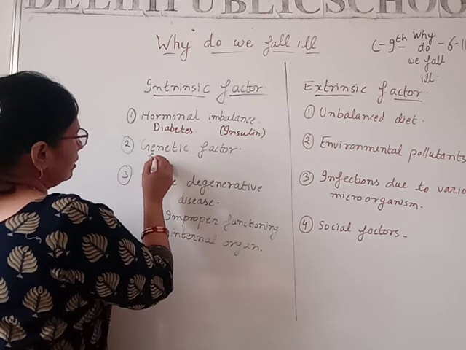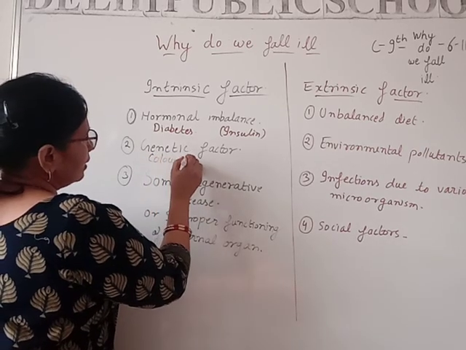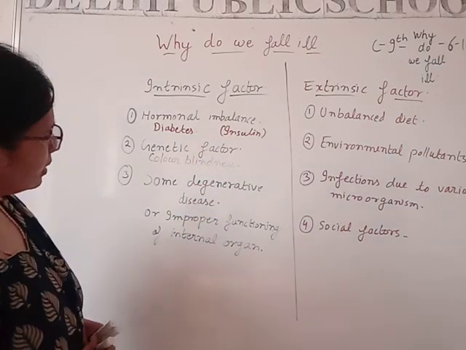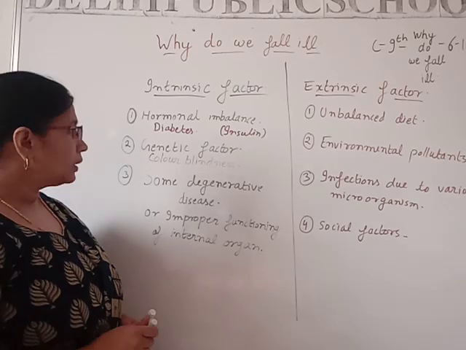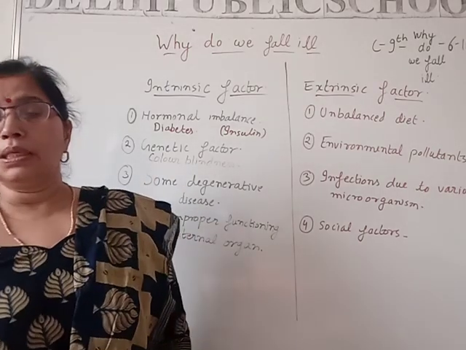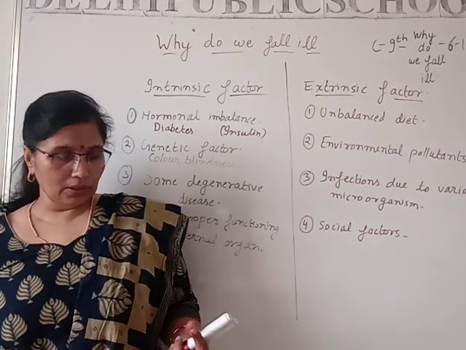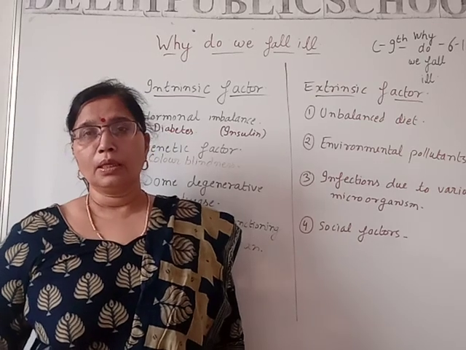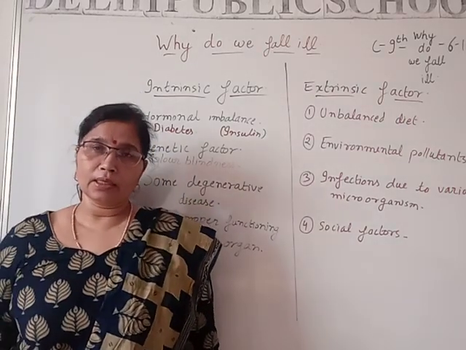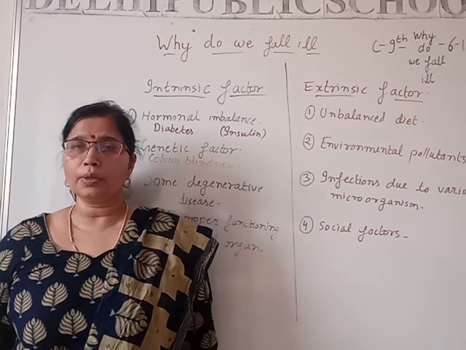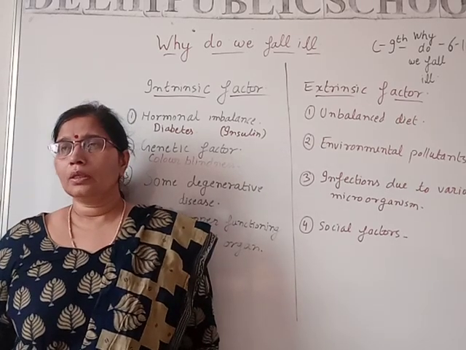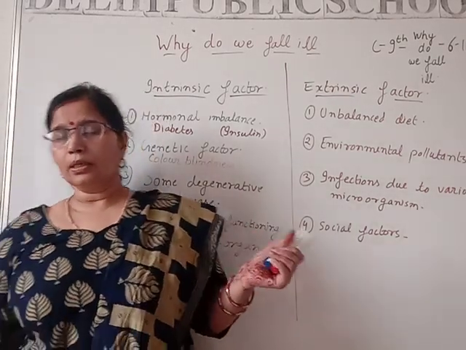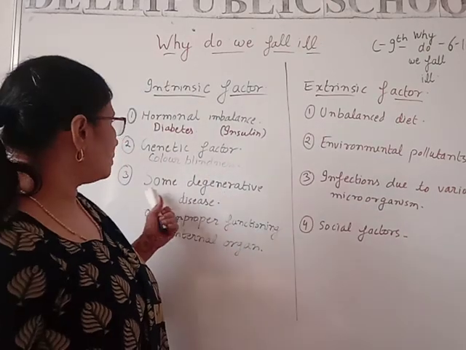Color blindness. This disease is present in the genes of the parents, and so by the genes it is passing from one generation to another. Now, this is a reason not outside, but inside the body. So it's also an intrinsic factor.